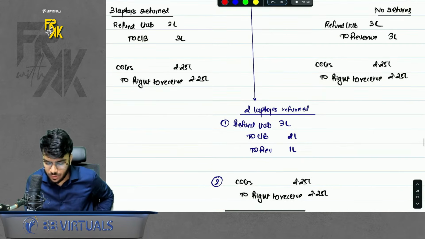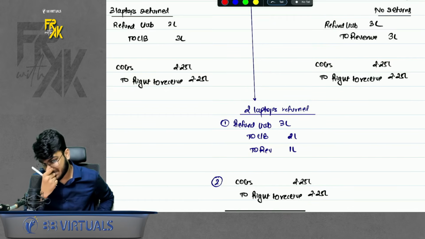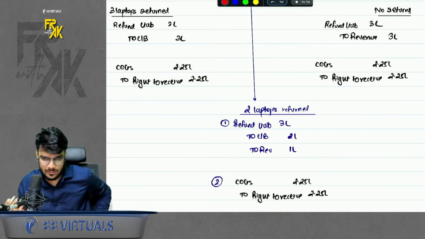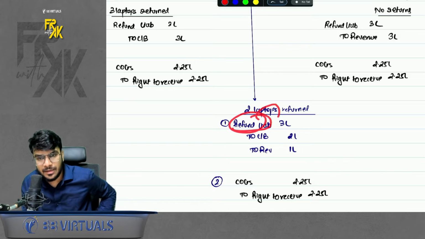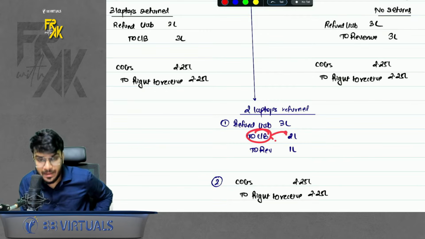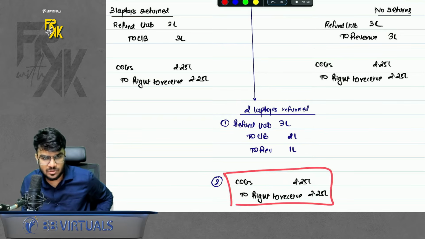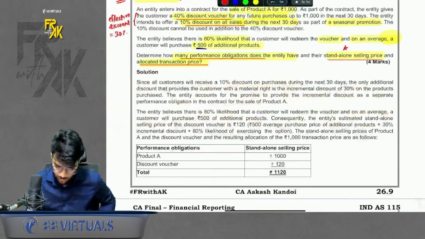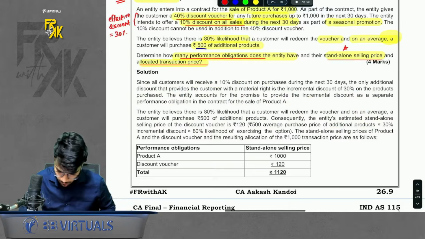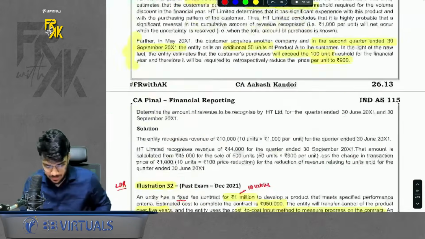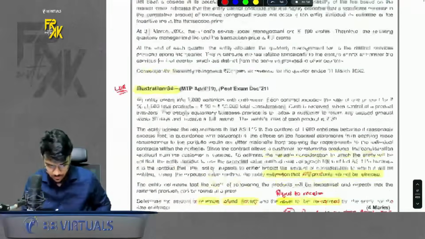Acha, what if customer returned only 2 laptops? What will happen in that case? In that case, reverse the refund liability completely. Give money back on 2 laptops. Book the revenue on 1 laptop. This entry any which ways will get reversed only. Okay. Chalo. Now to understand this better, we had a very simple question, that is illustration number 34.